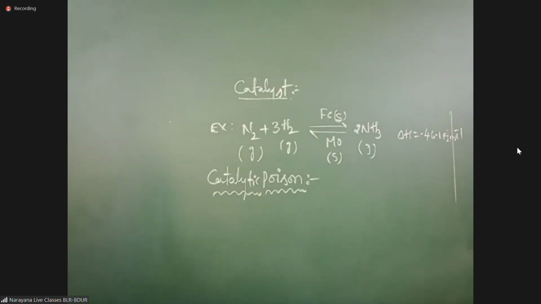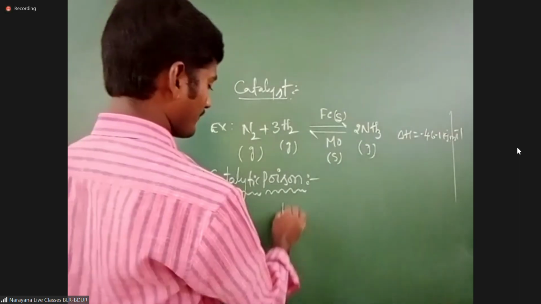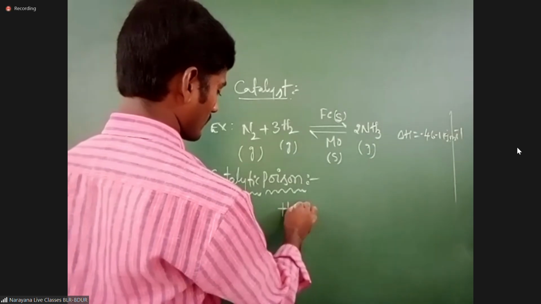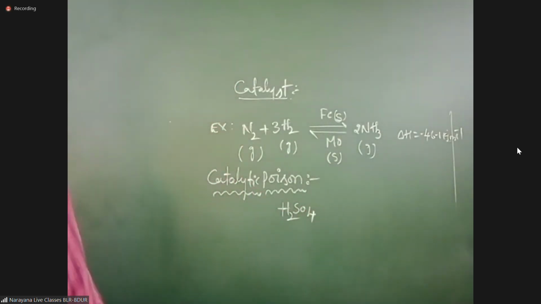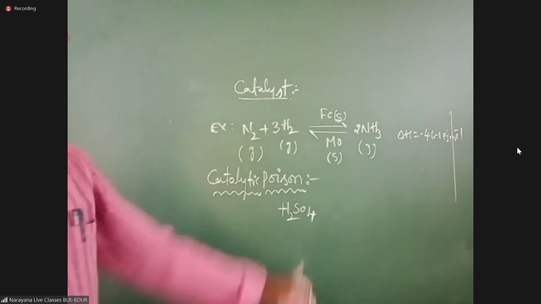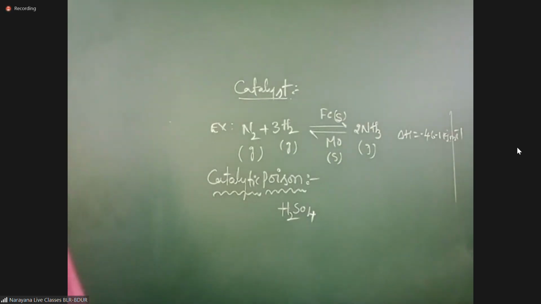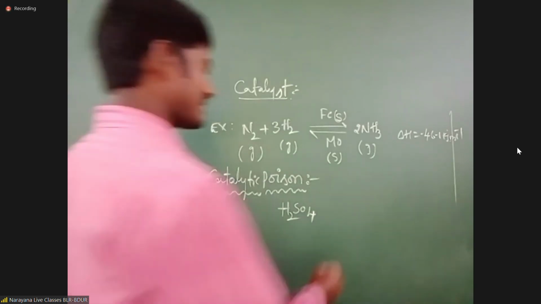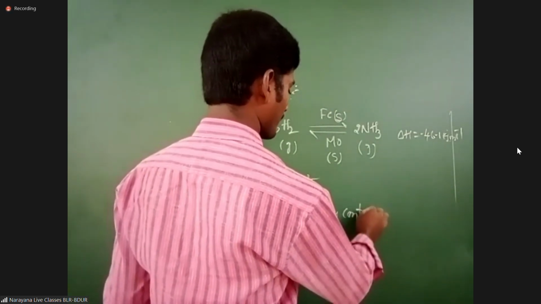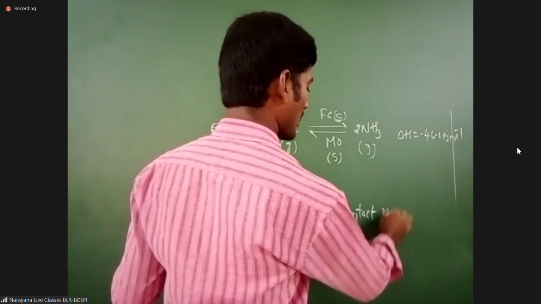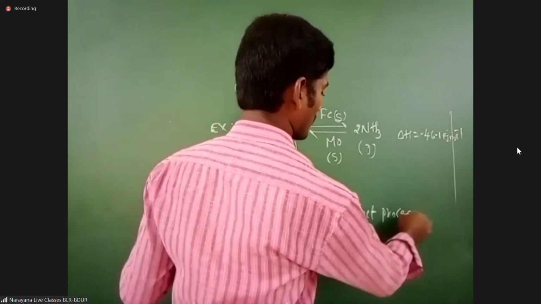In the manufacture of sulfuric acid, H2SO4, by contact process.